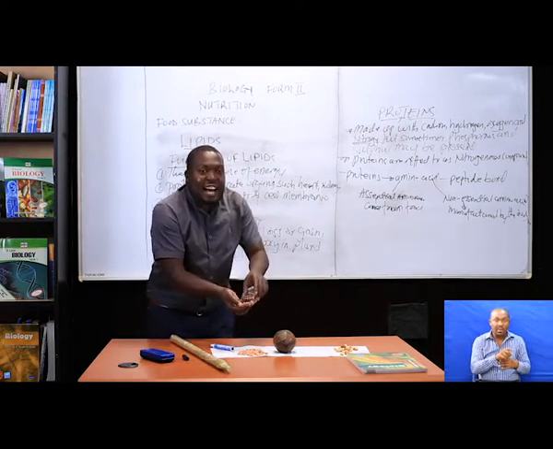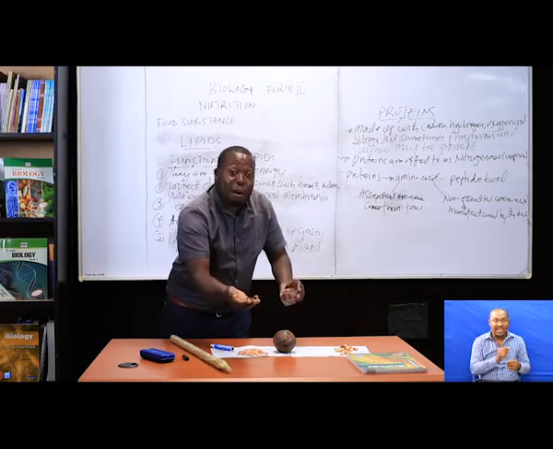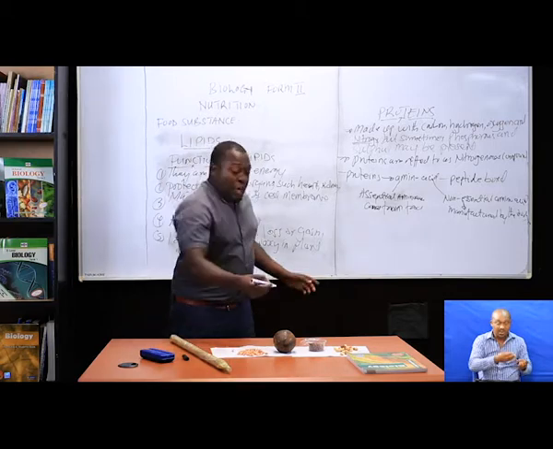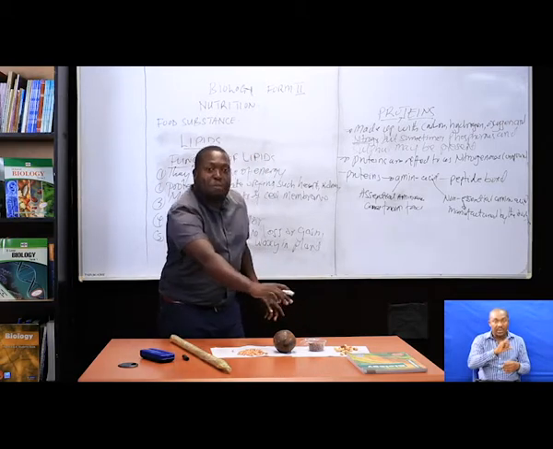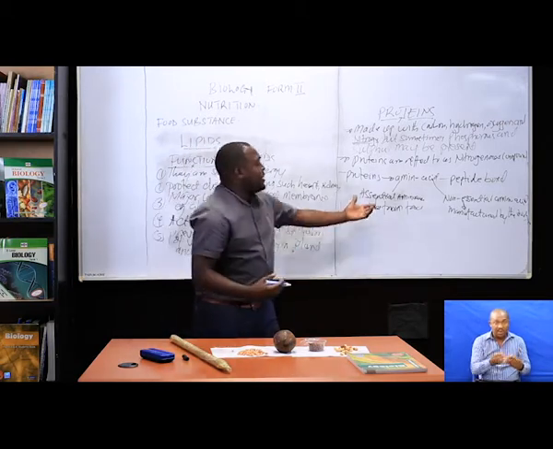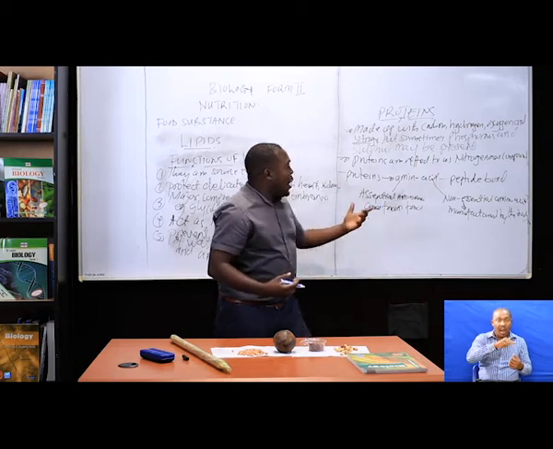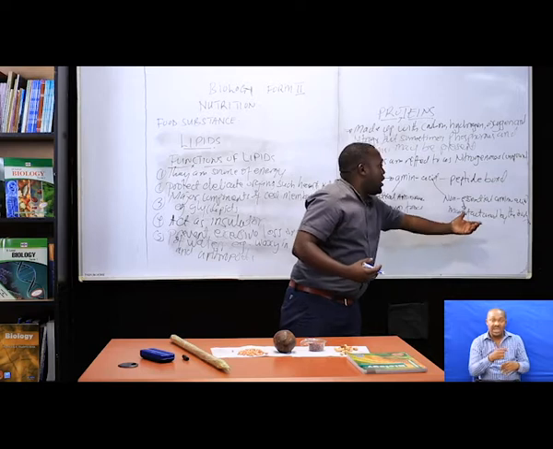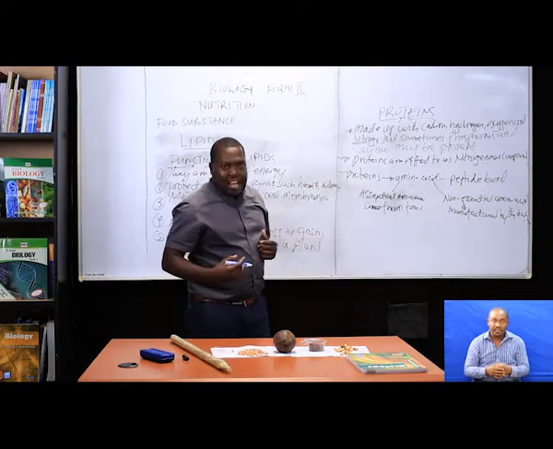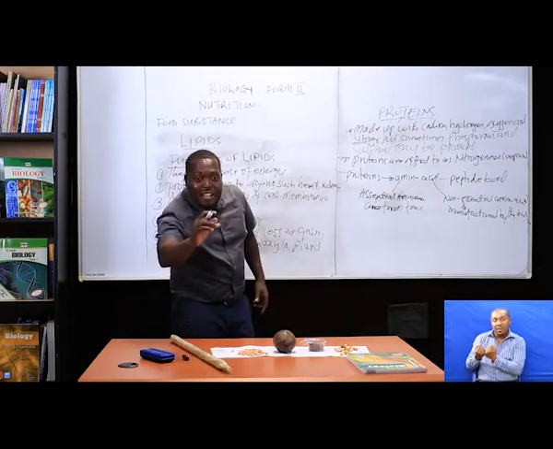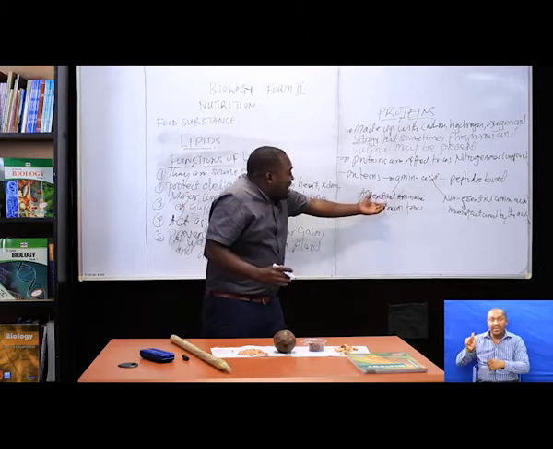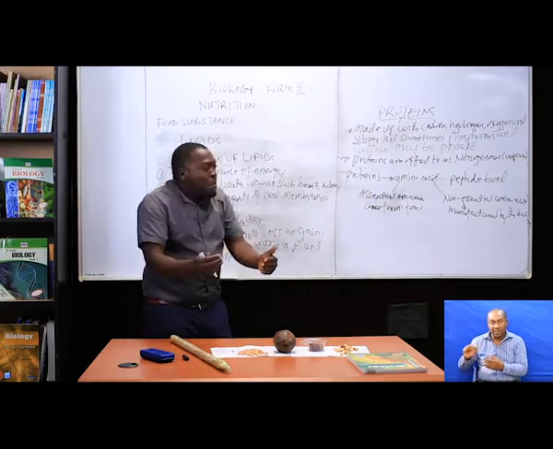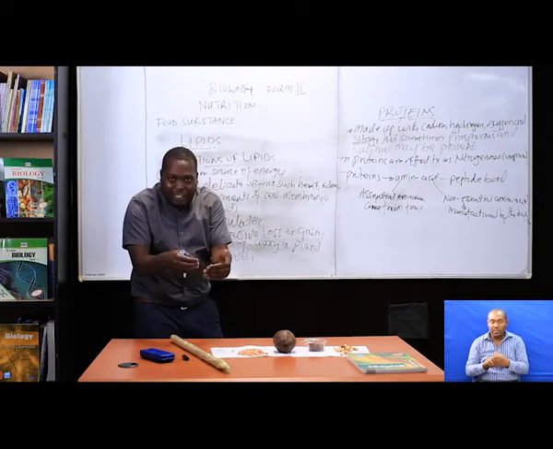Beans. These are the beans. One example of the food that can provide us with what? With protein. So those amino acids that are coming from beans, that is the food, are known as essential amino acids. While those that are coming from the body itself are known as non-essential amino acids.